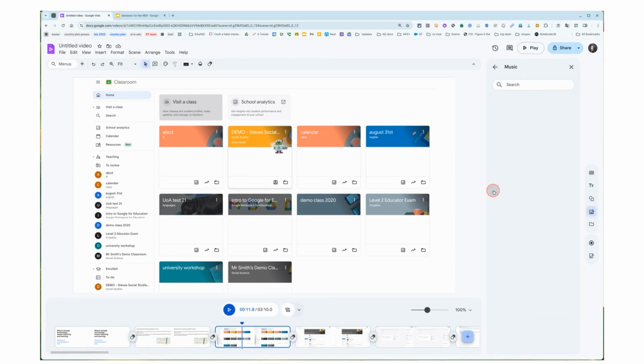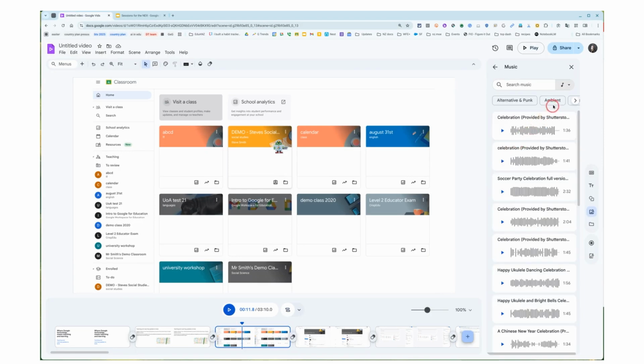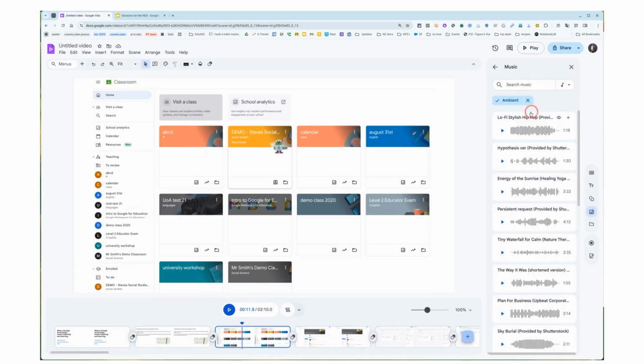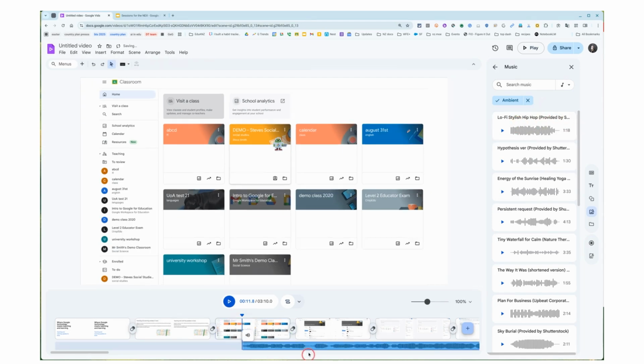Let's go into our stock and web and choose music. Choose the style of music. And decide which one we want. We can add that to the timeline. Drag it back to the beginning so it starts at the beginning.